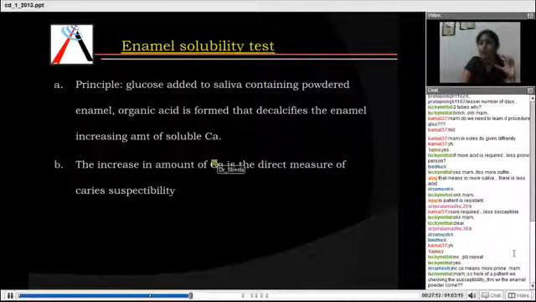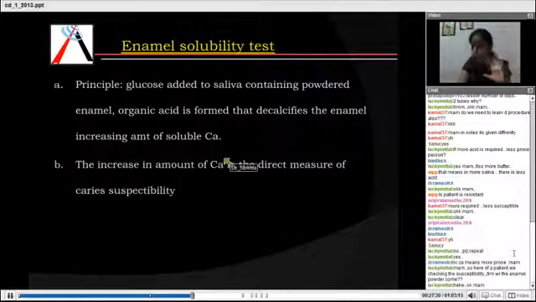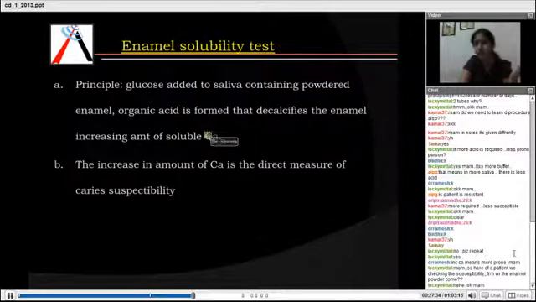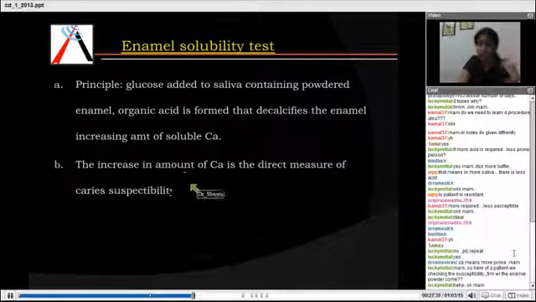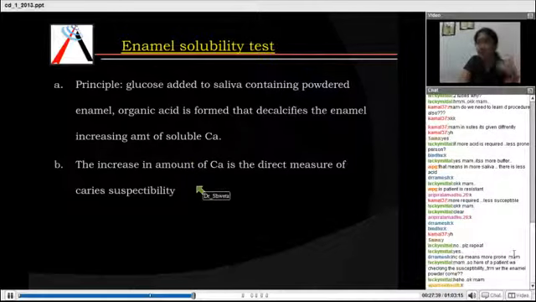No, enamel powder is not taken from the patient. Enamel powder is something which is present in the labs. Here we are taking only the saliva from the patient. Powdered enamel is present in the labs. We are not taking the patient's enamel. A normal powdered enamel which is not carious is taken. And then we see the amount of soluble calcium. So, more the amount of soluble calcium, the patient is more prone because more microorganisms are present in his saliva. Okay?